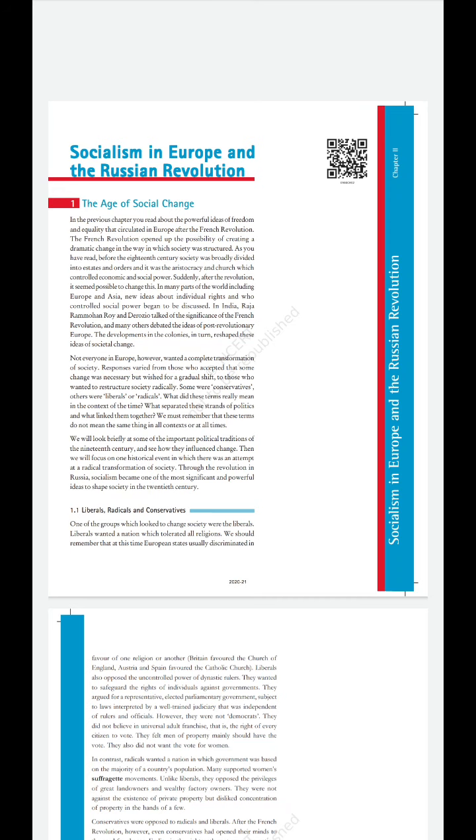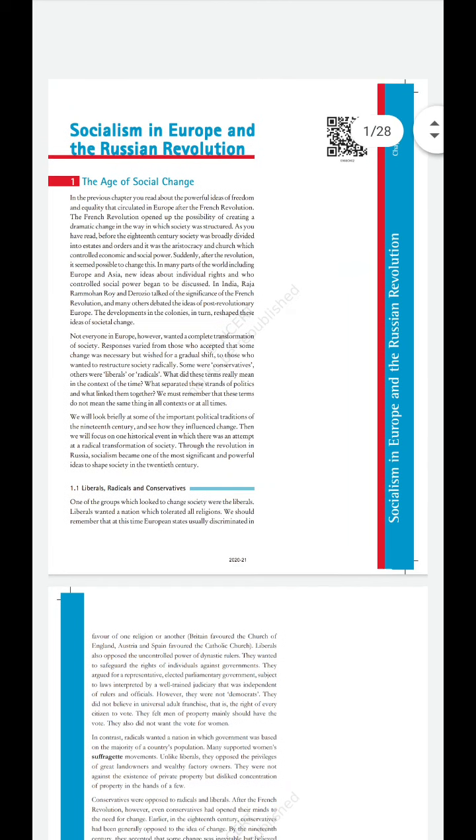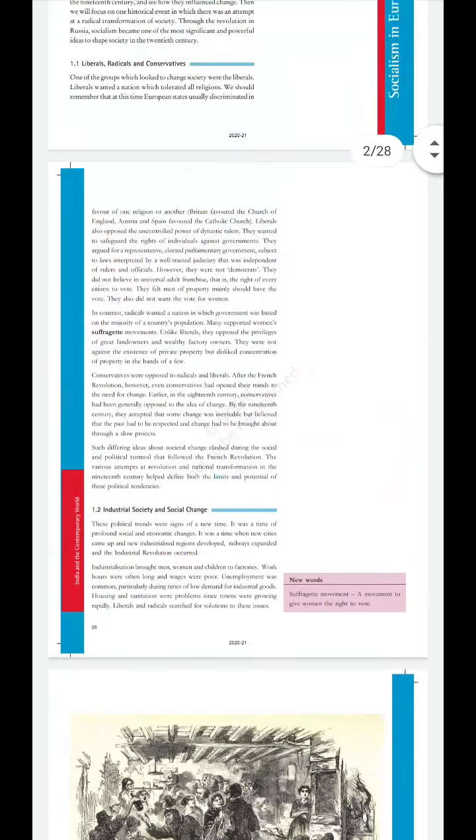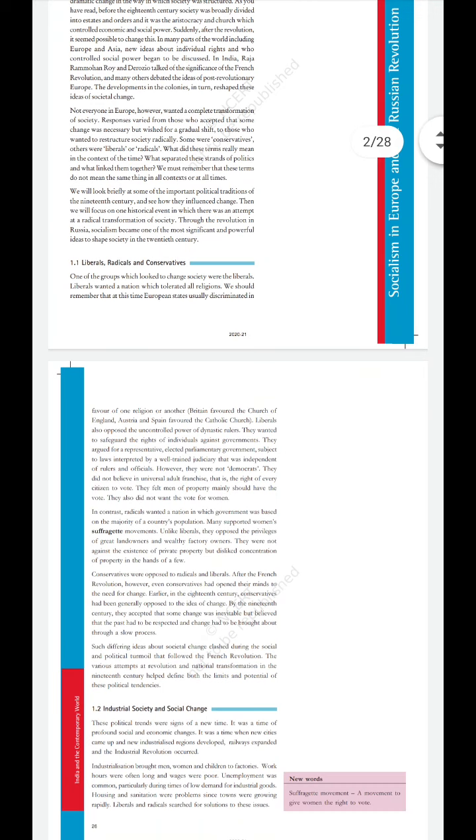Clear? Now let's begin our first topic of discussion with liberals, radicals and conservatives. Okay, so let's first understand who were liberals. Liberals wanted a nation which supported all religions and wanted a change in society. They opposed the uncontrolled power of dynastic, that is monarchical, rule.